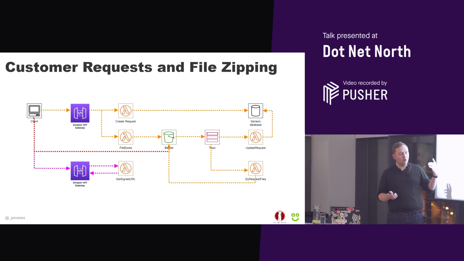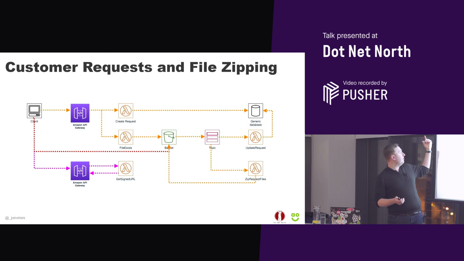We were storing all of these objects in S3, so we've got the bucket here. But what was quite cool was we used a Lambda to get a signed URL direct to the bucket, which allowed us to mitigate some of the restrictions that we had saving data via the API gateway and the Lambdas. So we were going direct to the bucket. That came via a different API gateway and gave us a signed URL. That was live for about 5 minutes, so you couldn't store that URL and then use it to hack into the S3 buckets from that point on.